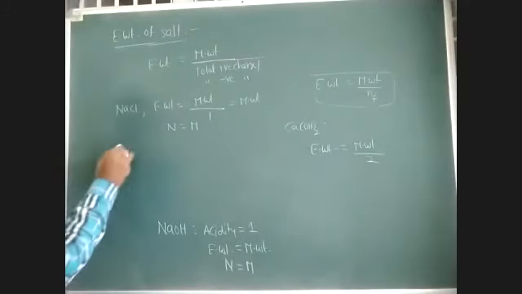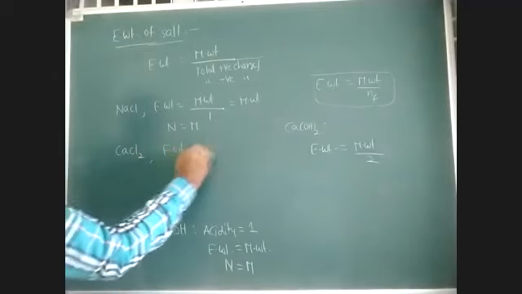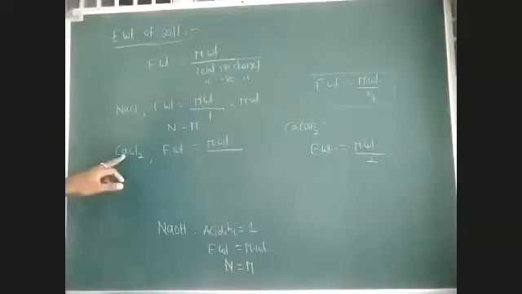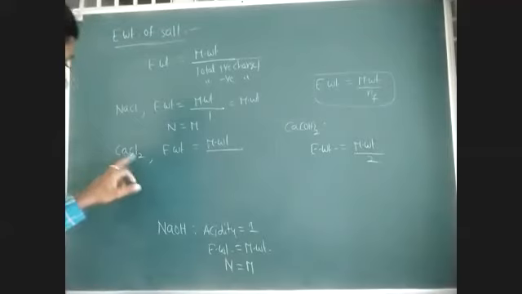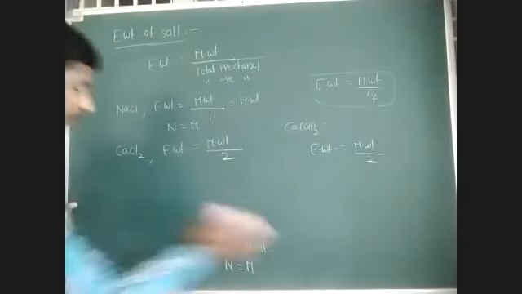For example, I am taking calcium chloride. Equivalent weight is equal to what? Molecular weight by total positive charge. On calcium, how many units of positive charge do we have? 2 units of positive charge. Total negative charge again 2 units. So molecular weight by 2. Like this, we can give the equivalent weights of salts.